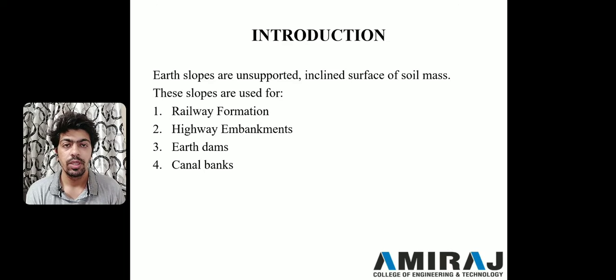Introduction. What do you mean by slope, or by stability of slope? Basically, what is a slope? A slope is made of earth materials, which can be a combination of silts, clays, and sand clays, and it is an unsupported inclined surface. These slopes are used for railway embankments, railway formations, highway embankments, earthen dams, and canal banks.